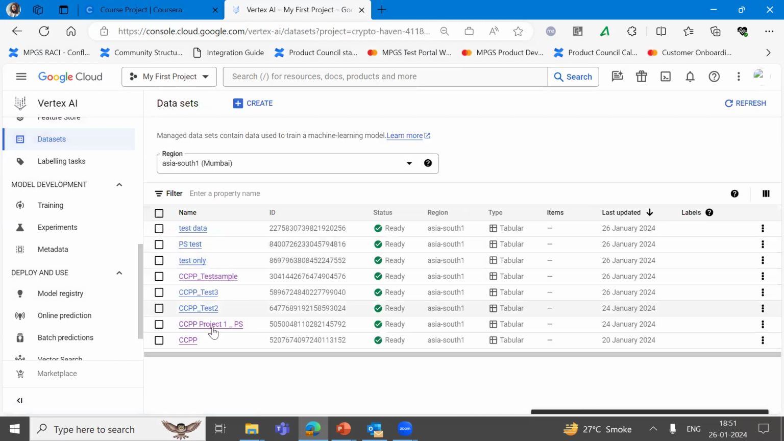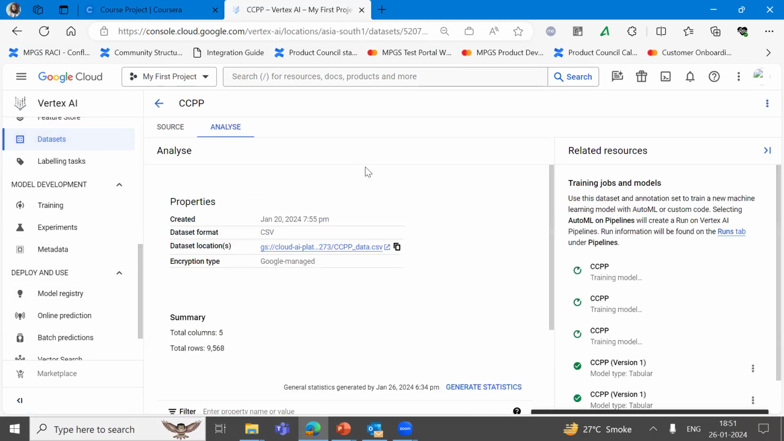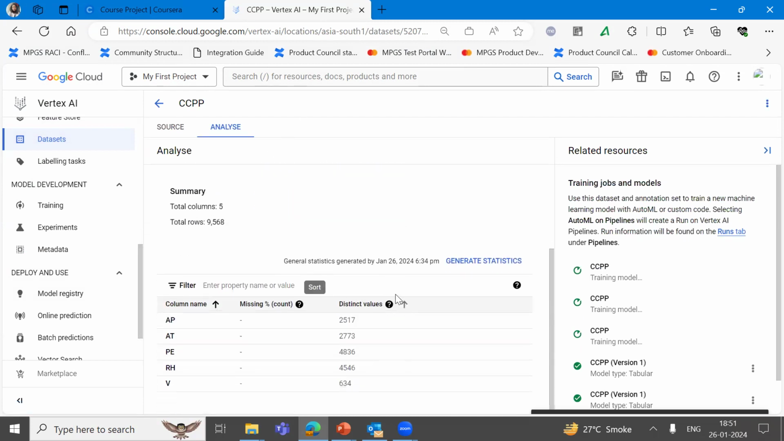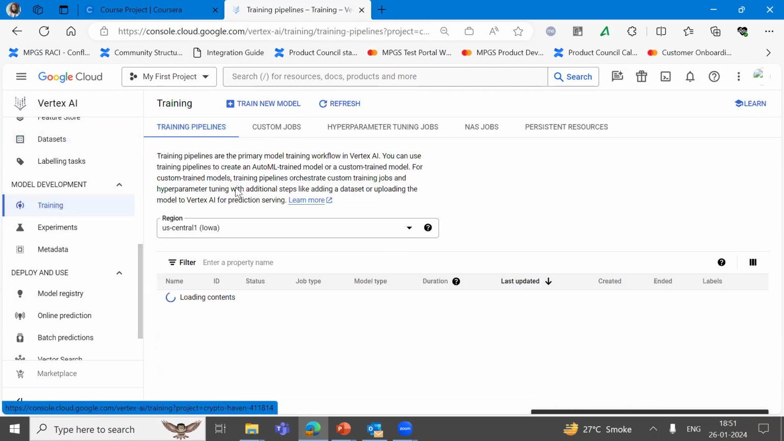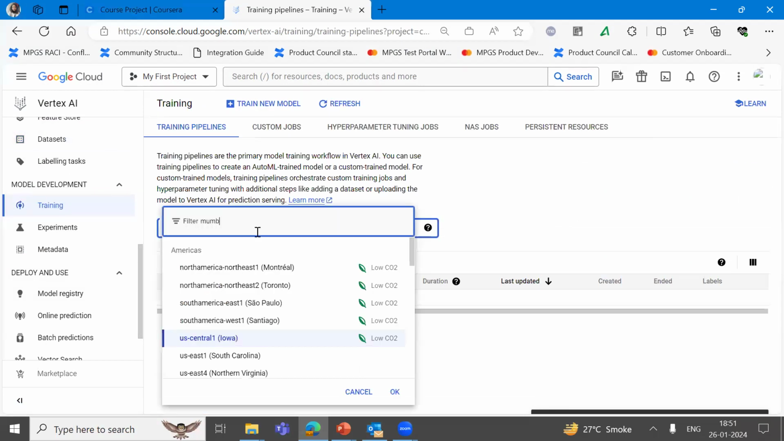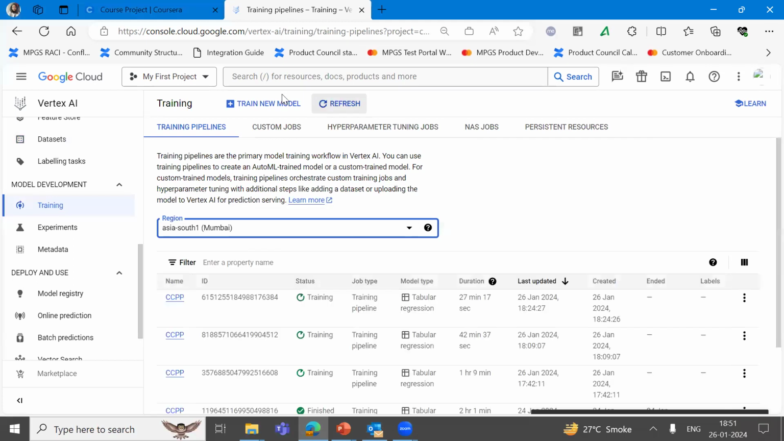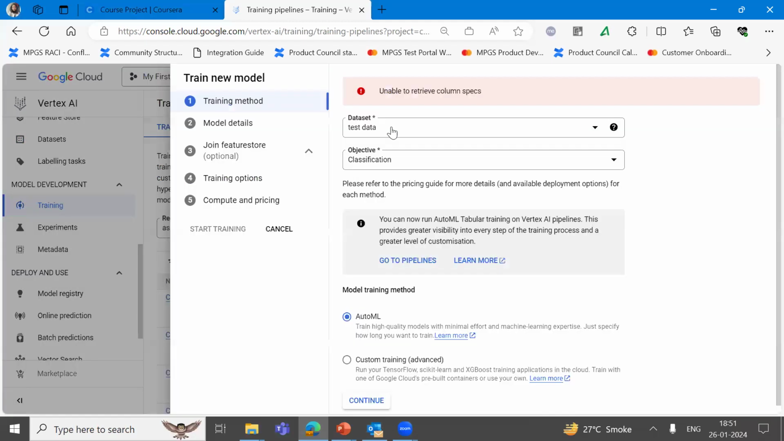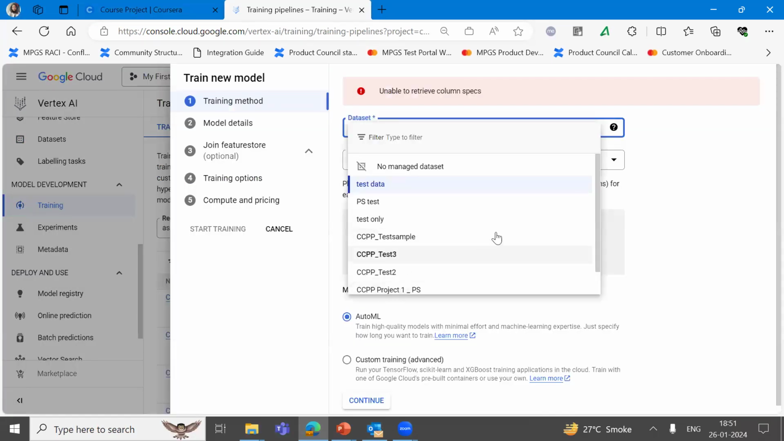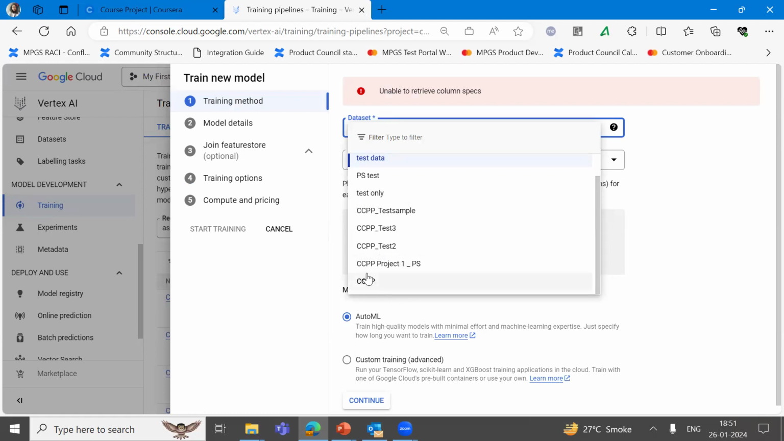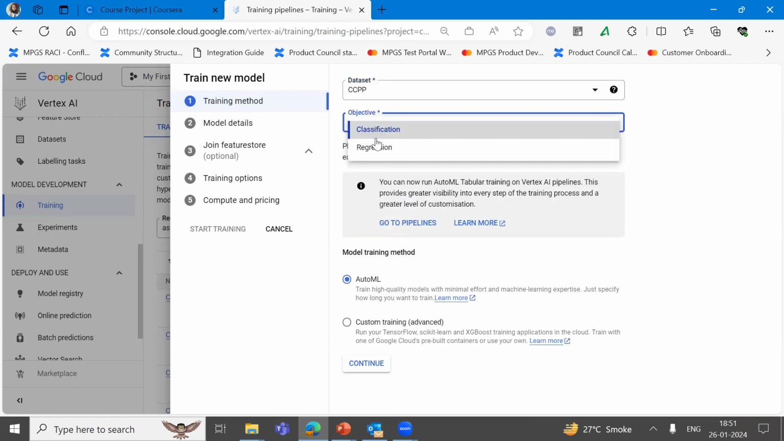In the interest of time, I will show you the previously created data set, which helped me do some data analysis. It gave me the null values, distinct values, generated some statistics for me, and I was ready to build my model. When I went to build my model, I first started with choosing my region and training a new model. Here I choose my previous data because that would have been saved. The new one is yet to be done.